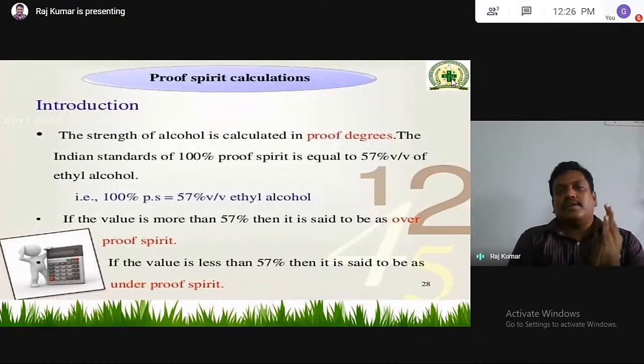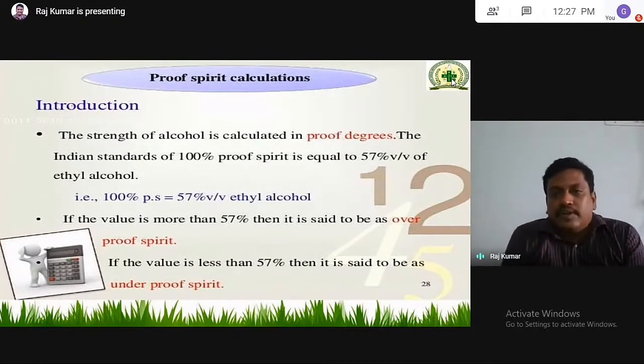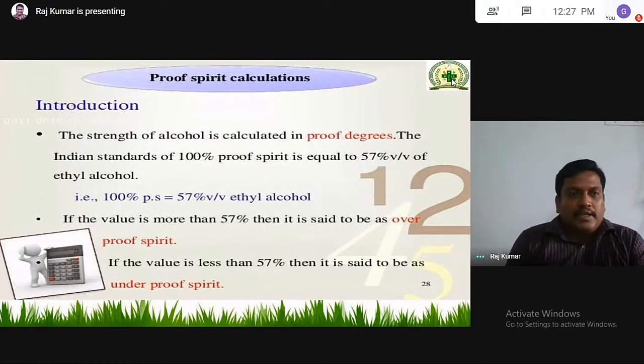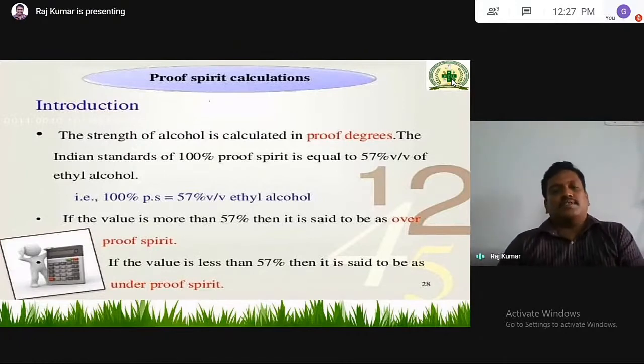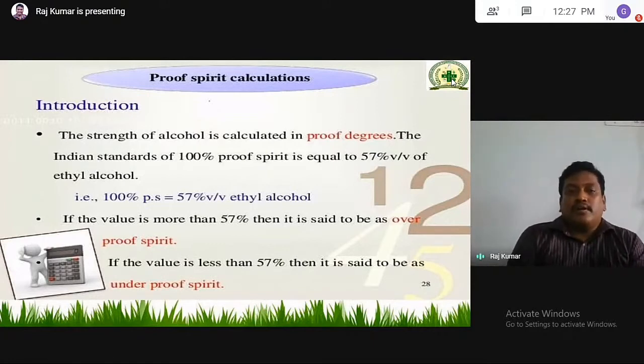And the last one is proof spirit calculations, which is very easy. Especially for the last one you have to listen properly. It is very easy, and there is a chance of getting one question from these calculations in GPAT. If you write drug inspector exams or some other government exams, you will get a major part of the marks based on these calculations.